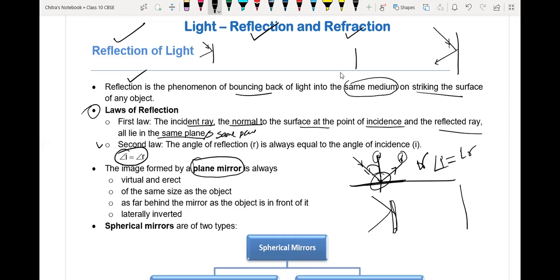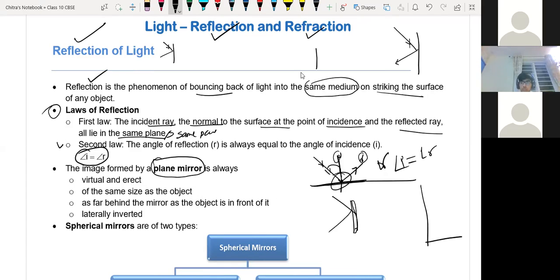Whenever you stand right in front of the mirror, your image will form behind the mirror. Suppose this is the mirror, this is the reflecting surface and this is the painted surface, and you are standing over here. You will see your image behind the mirror like this.